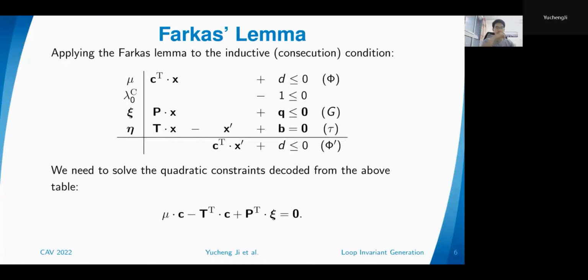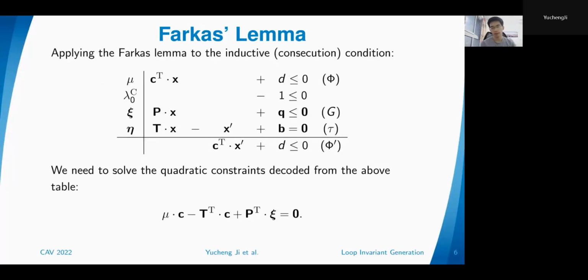Okay, and we put non-negative parameters mu, psi, eta here. We mean that we multiply them on the corresponding row, and we add them together. We should be able to produce the inequality at the bottom. By comparing the coefficients of x above the horizontal line and below it, we get some constraint here, written in this form.